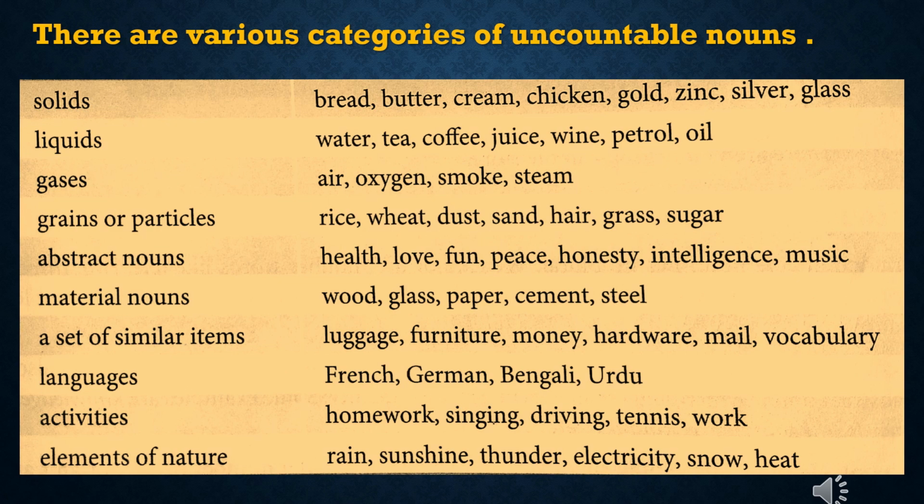Examples for languages: French, German, Bengali, Urdu. Examples for activities: homework, singing, driving, tennis, work. Examples for elements of nature: rain, sunshine, thunder, electricity, snow, heat. All the categories given in the table are always uncountable nouns.